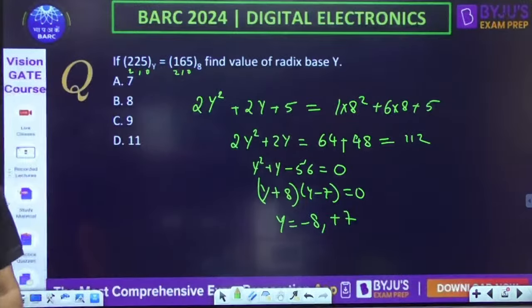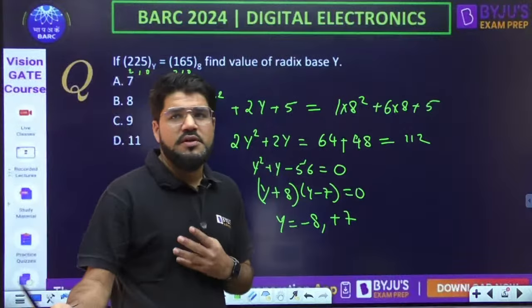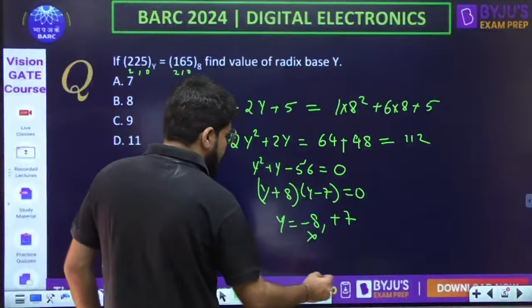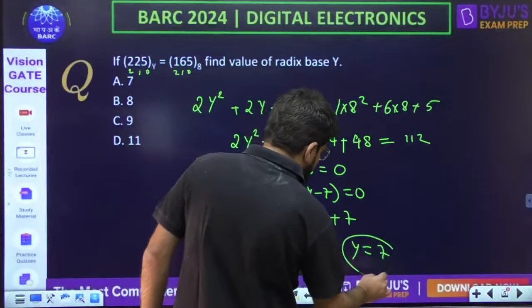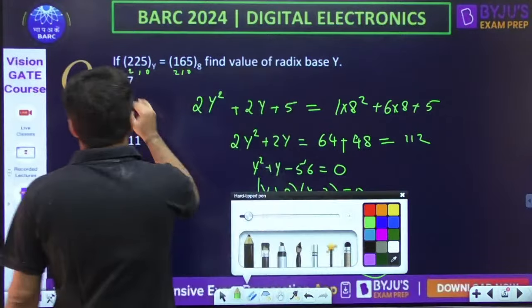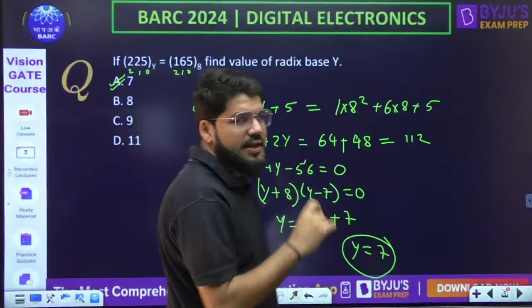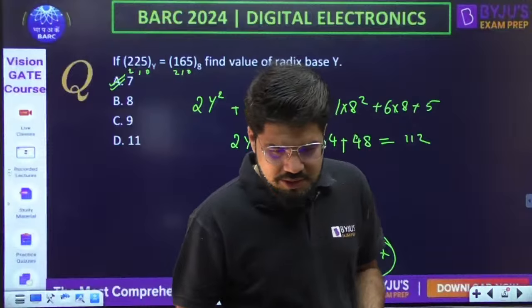But since it is the radix, the base, that cannot be negative. Base should always be a positive integral value. So this is never possible. The answer has to be 7. The correct answer has to be option A, that is 7. Done?